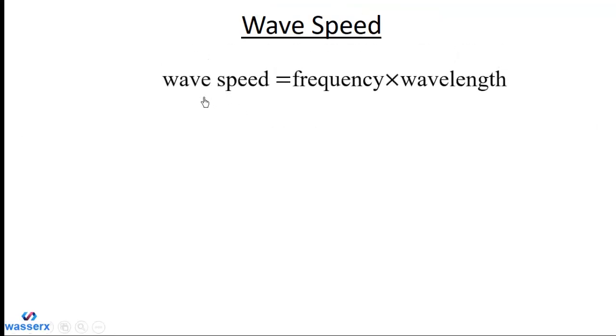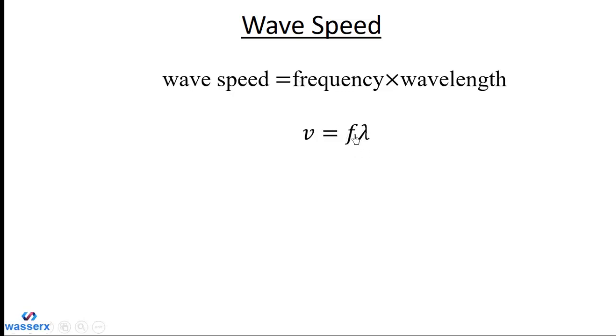Now let's talk about wave speed. The speed of a wave can be calculated by multiplying the frequency of the wave by the wavelength. Mathematically it is V equals F times lambda.